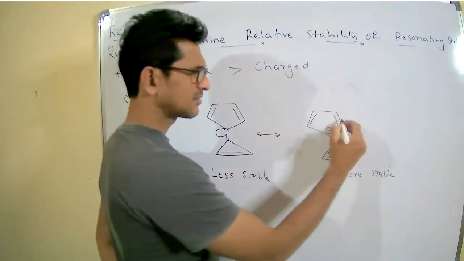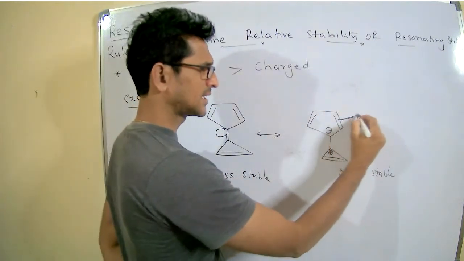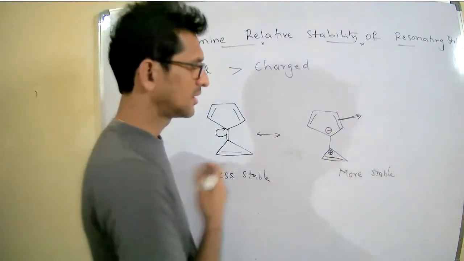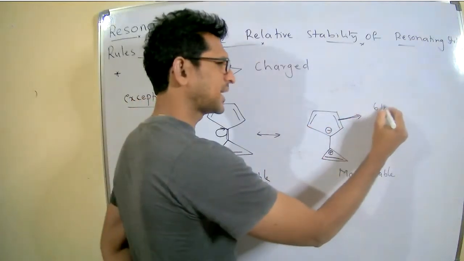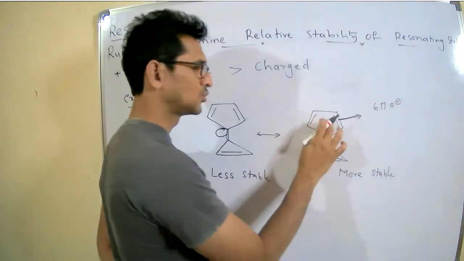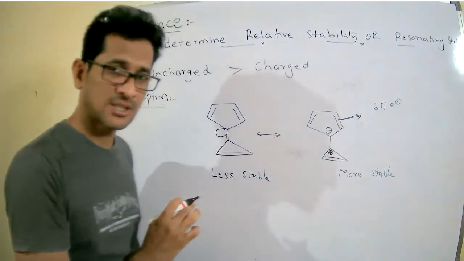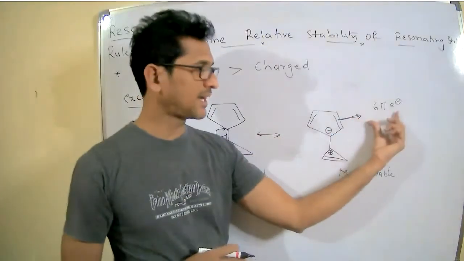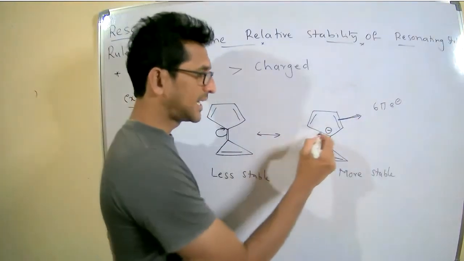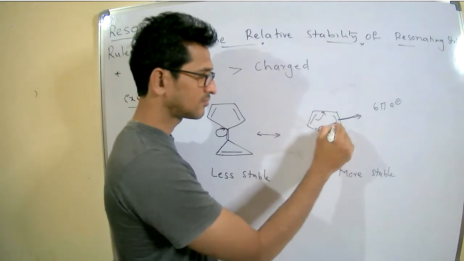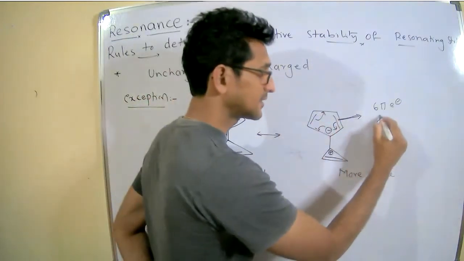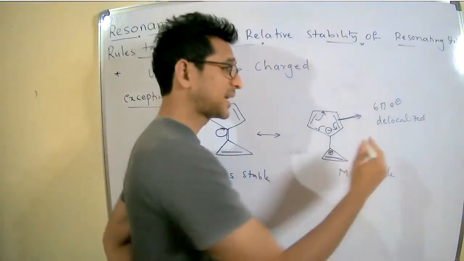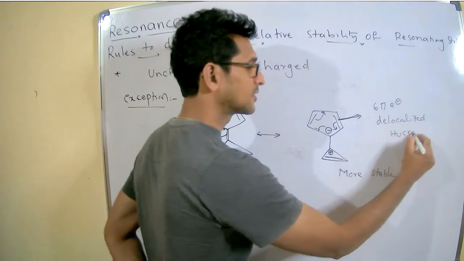Now see here, for example, if you focus on the cyclopentadiene anion, it contains 4 pi electrons, and the negative charge is 2 electrons. Therefore, 6 pi electrons here, and there is a delocalization. Delocalized 6 pi electrons, which follows Huckel's rule.